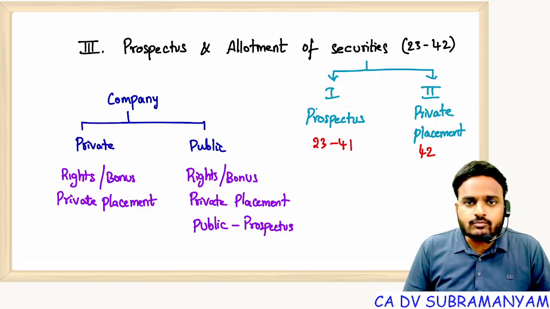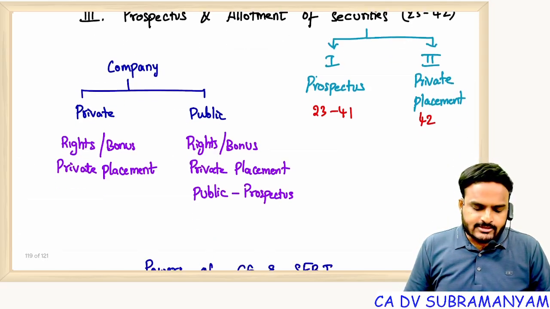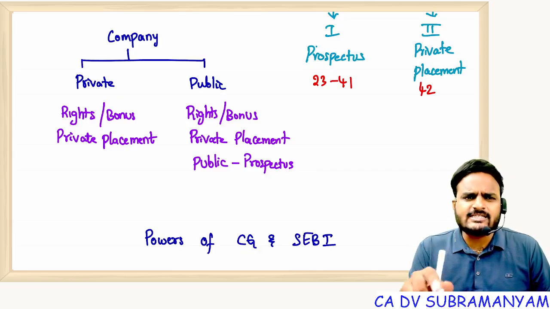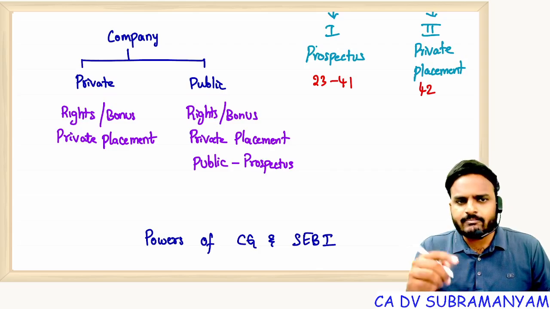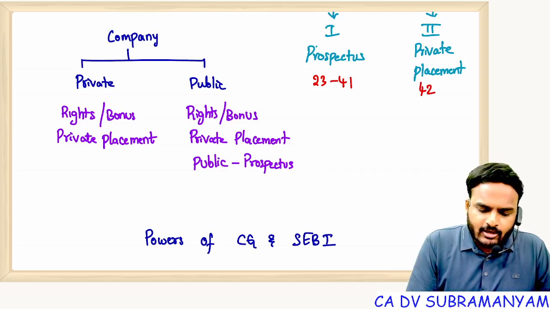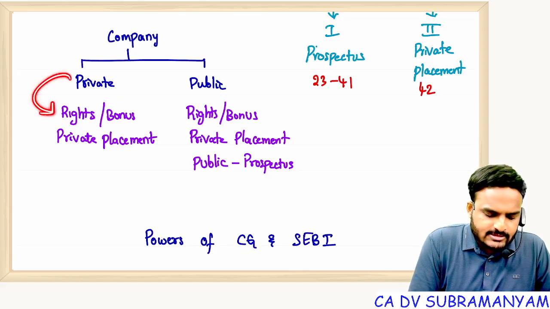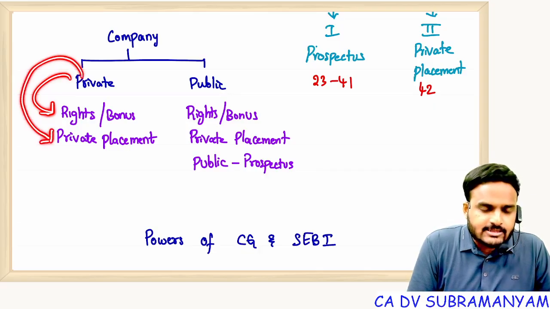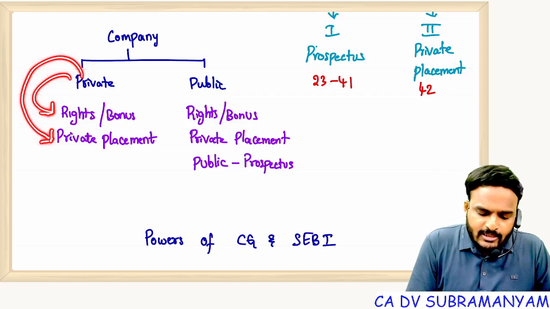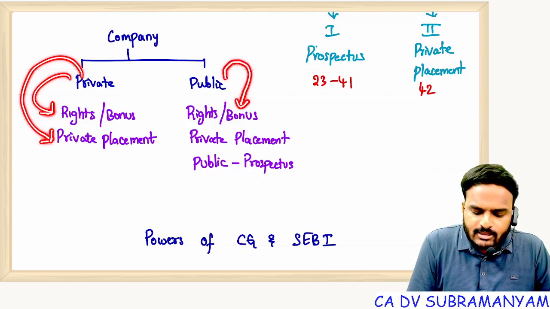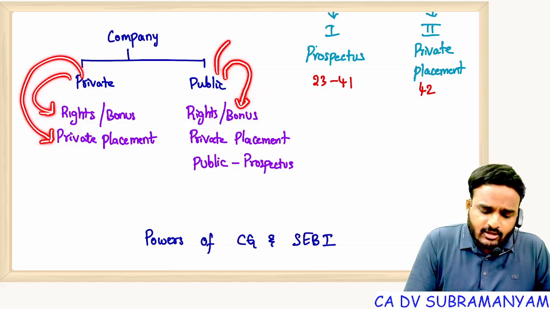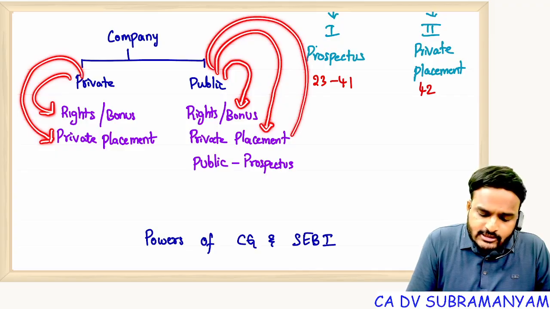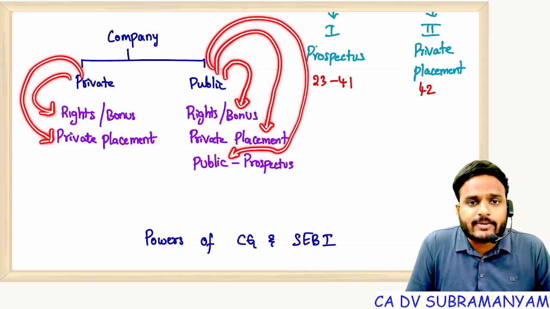So what is section 42? Private placement. Next, as you all know, we are having two types of companies, private and public. OPC is part of private company only. Private company can offer its securities to its existing members under rights or bonus, or it can offer securities to identified persons through private placement. Public company can offer securities to its existing members under rights or bonus. It can also offer securities to the identified persons through private placement, and it can also offer securities to public at large through prospectus.